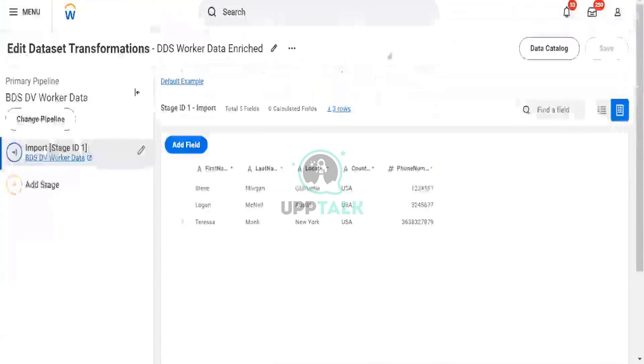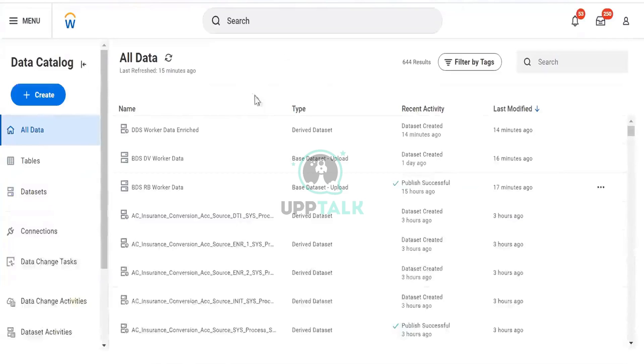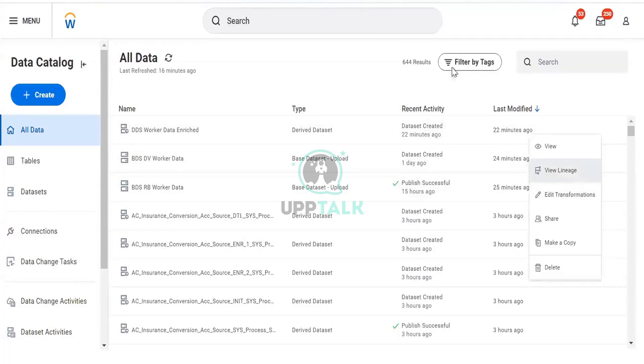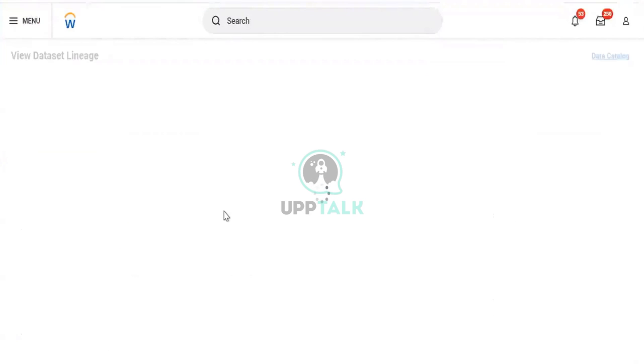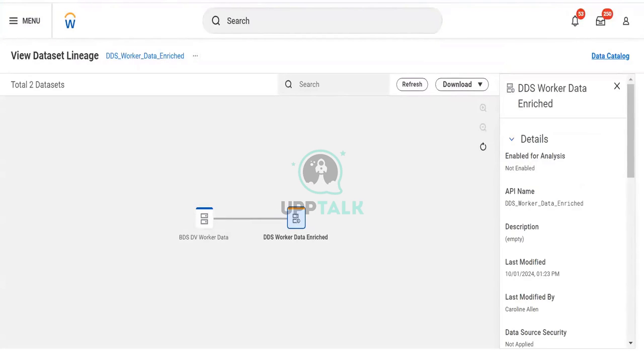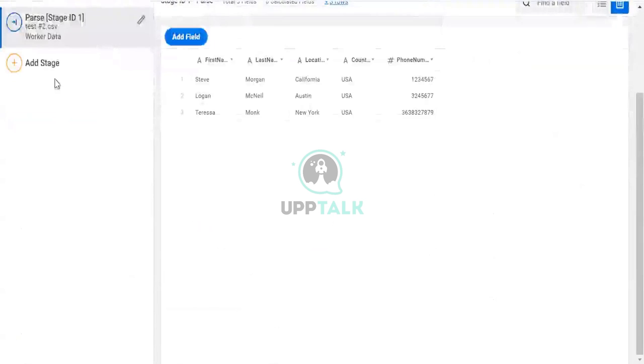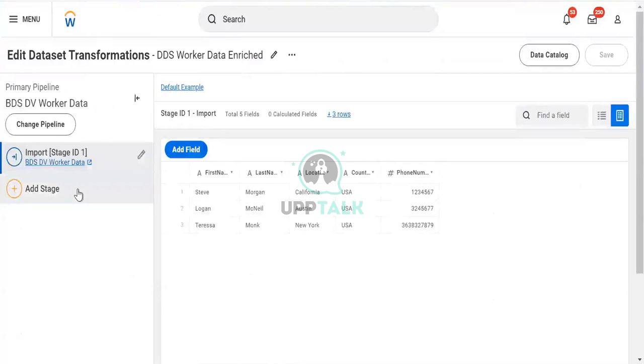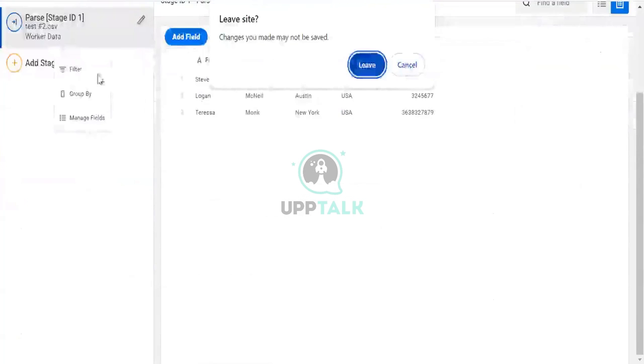Let me show the lineage if it is saved. Let me show you the lineage of this, to have an understanding of lineage. I haven't done a join yet, so let me quickly do a join. This is the one import. Let me close this.